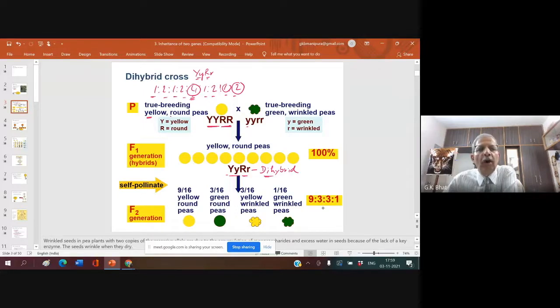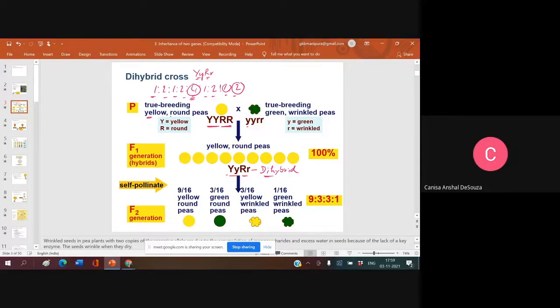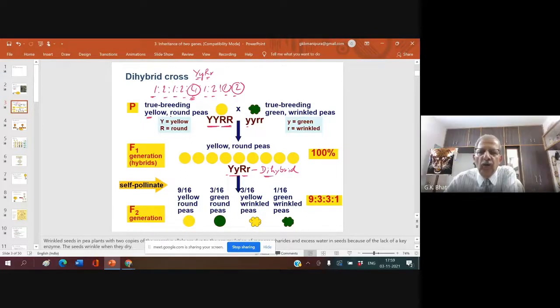Which occurs in 1, 1, 1, 1? 1, 1, 1, 1 is always the one which is homozygous for both. Please remember, please take down: the genotype which is heterozygous for both characters occurs in 4 number.